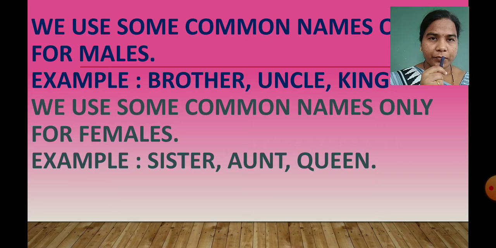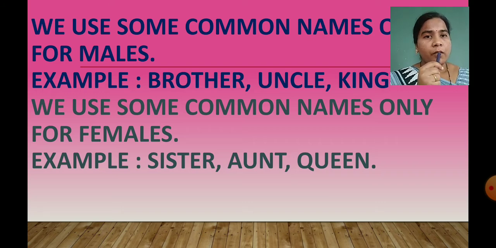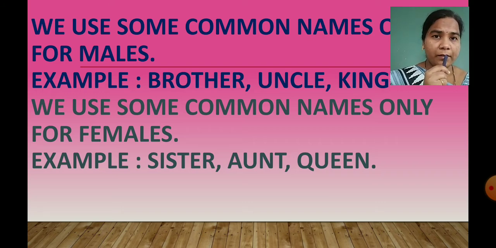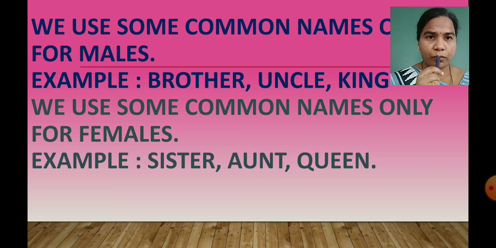Getting, children? Now we will see she, where we will use she. We use some common names only for females. So children, here females means what? Women or girls. So we use some general names only for females, only for women or only for girls.